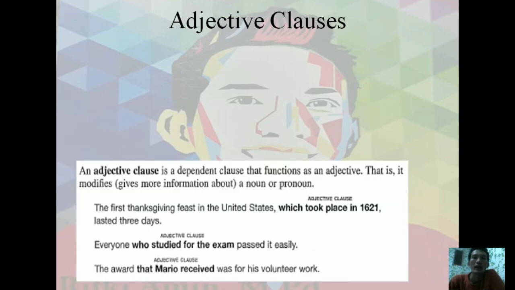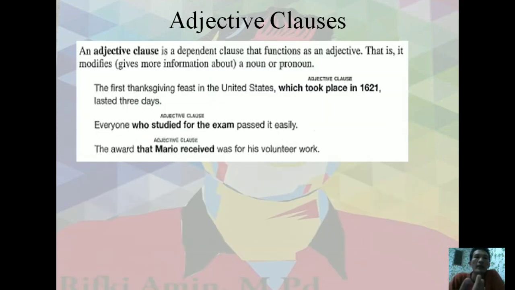An adjective clause is a dependent clause that functions as an adjective, that is, it modifies, or gives more information about, a noun or pronoun. You know that the function of an adjective is to modify a noun. For example, I have the word girl. There are two girls, and I want to modify the girl. Which one is yours?